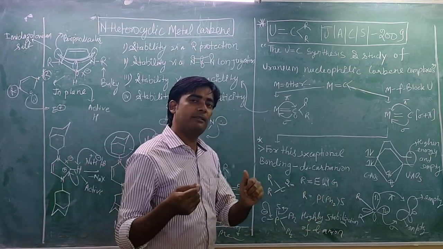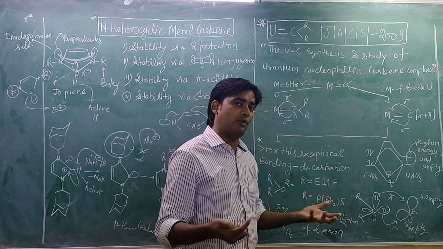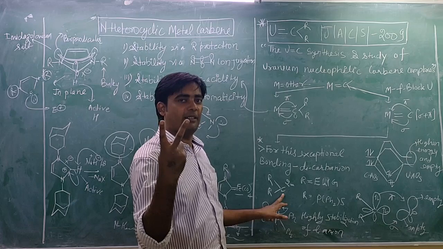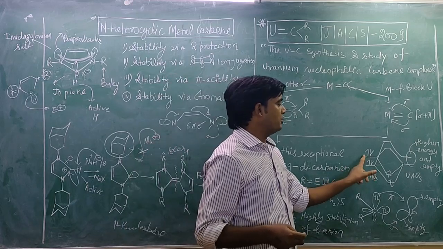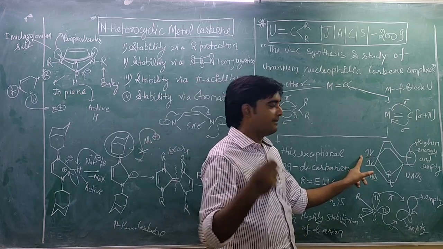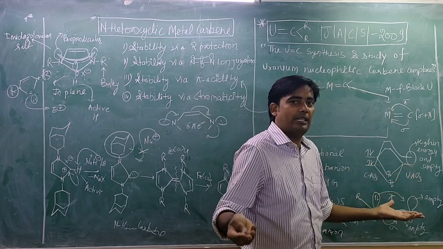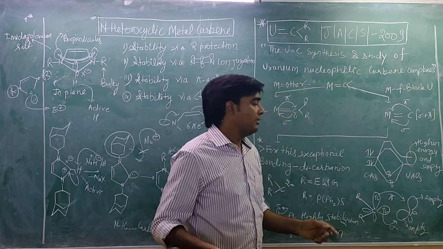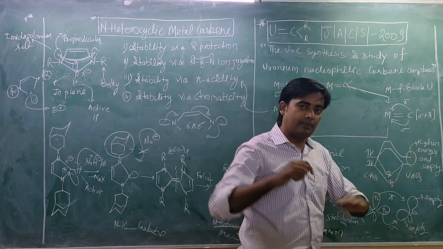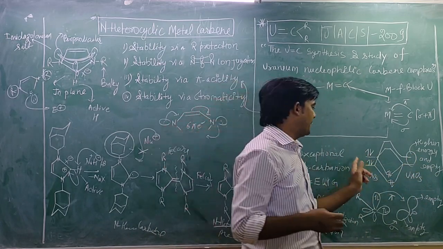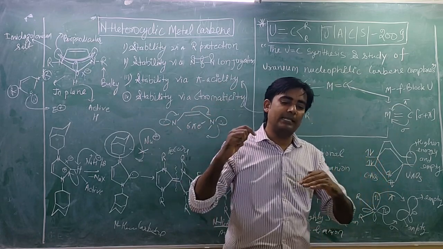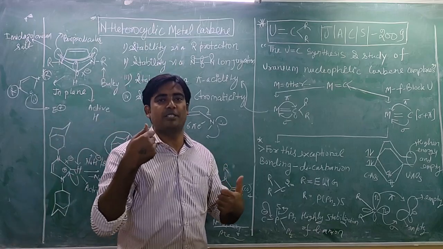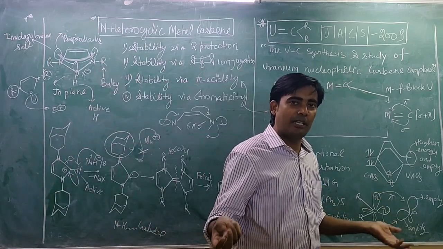Now we are going to study the chemistry of this, how it is possible. We have already discussed that this carbon has two lone pairs. So you can see two orbitals which have two lone pairs, and uranium, obviously being a heavy metal, has two empty orbitals. These orbitals are a little bit higher in energy compared to the carbon orbitals. So this bonding is asymmetric bonding, I mean there is no very effective bonding, because of the different energies of the orbitals.